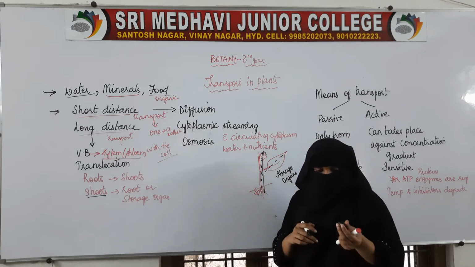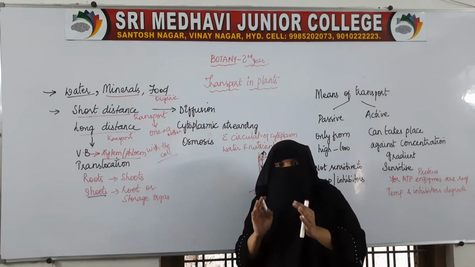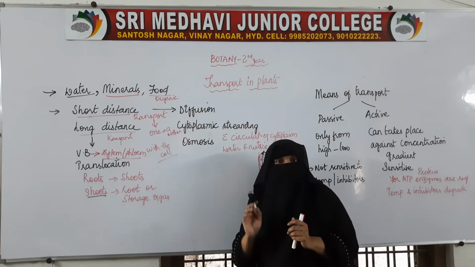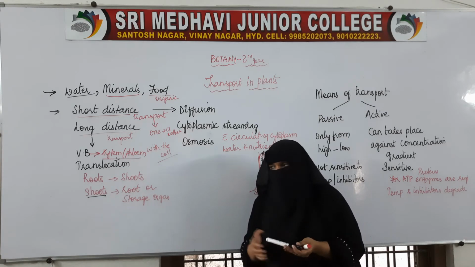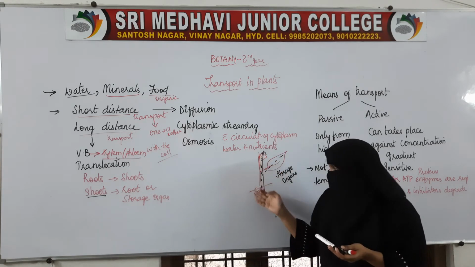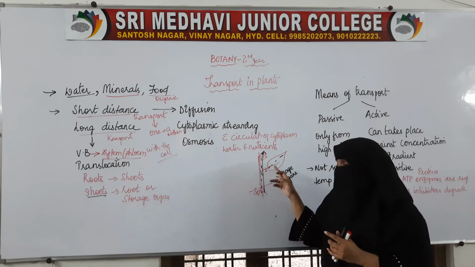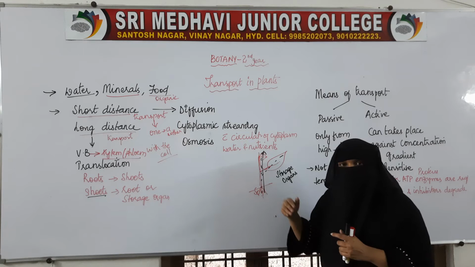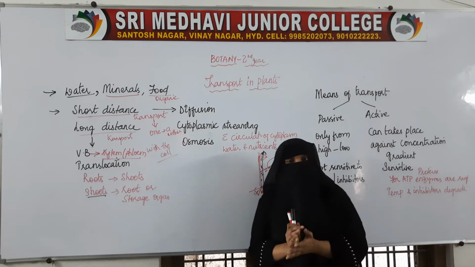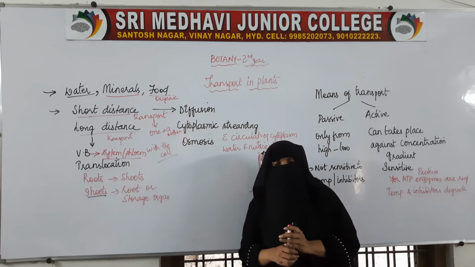For example, food material is produced by leaves, but leaves only produce the food material. They will not be storing it. Food material will be stored either in the stem or in the roots, or in a few plants leaves will also store the food material. But here, the food produced by the leaf needs to be sent to the organ where that food will be stored.